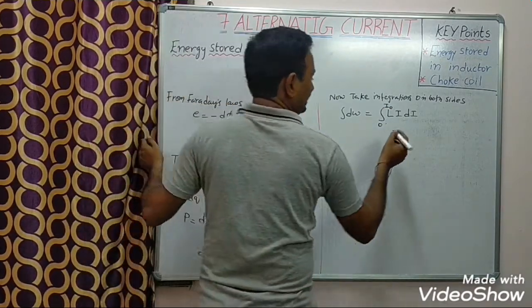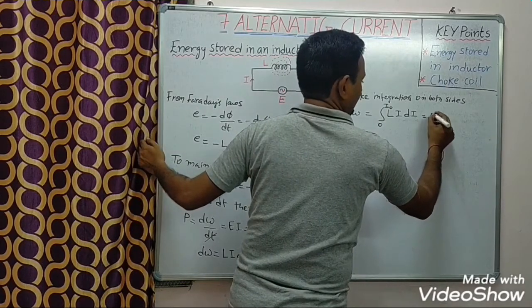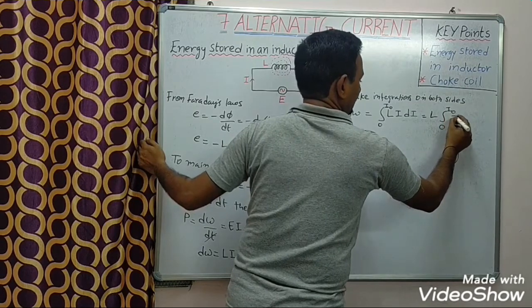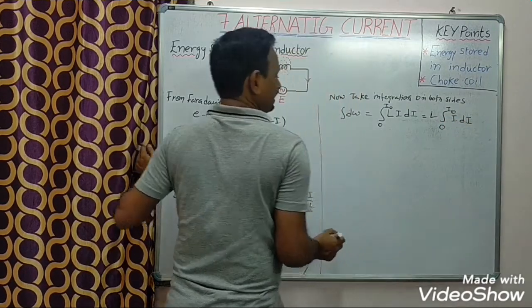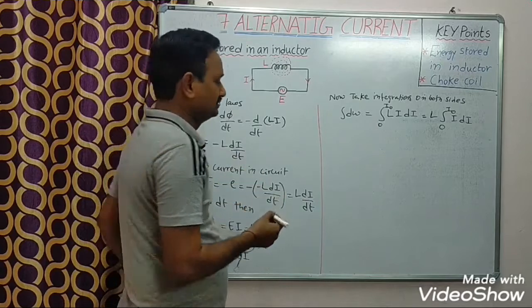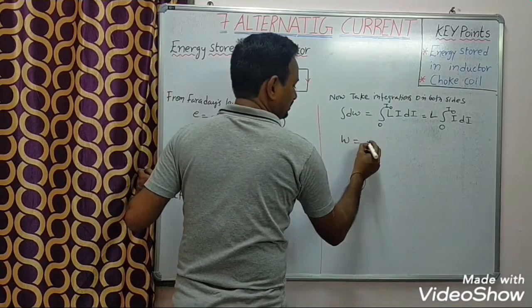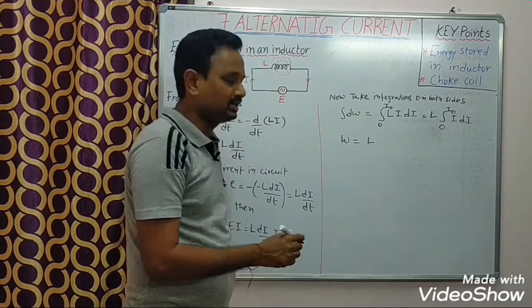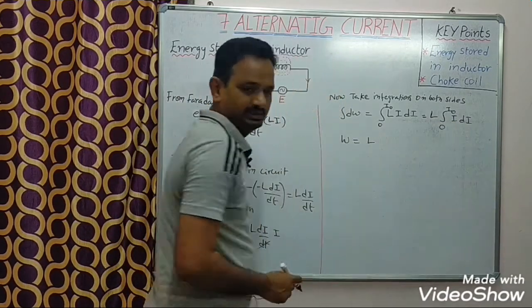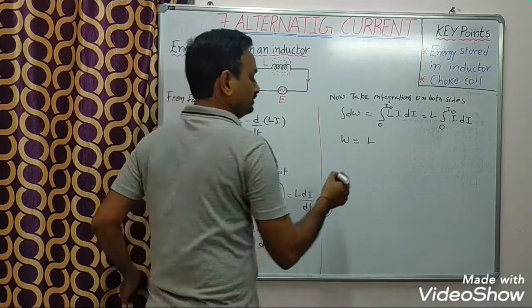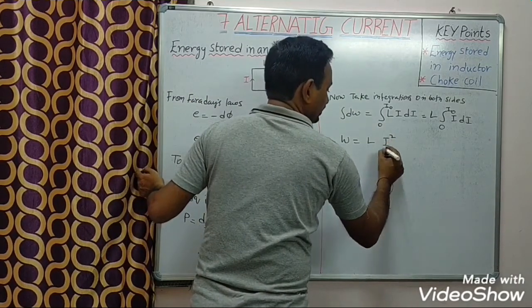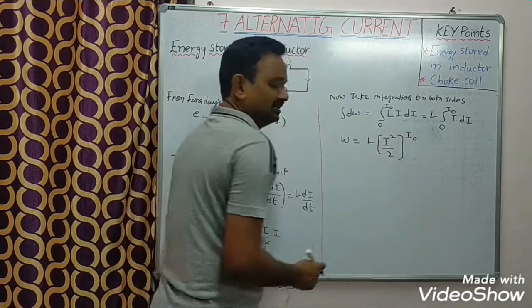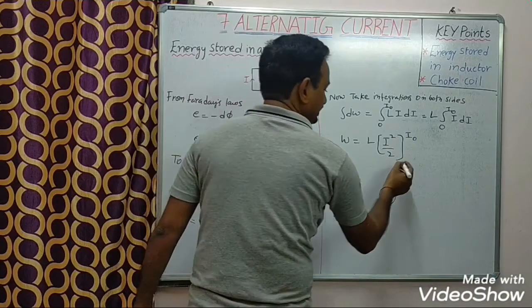I will write L outside, integral 0 to I naught I into di. So W is equal to L into I square by 2, upper limit I naught and lower limit 0.